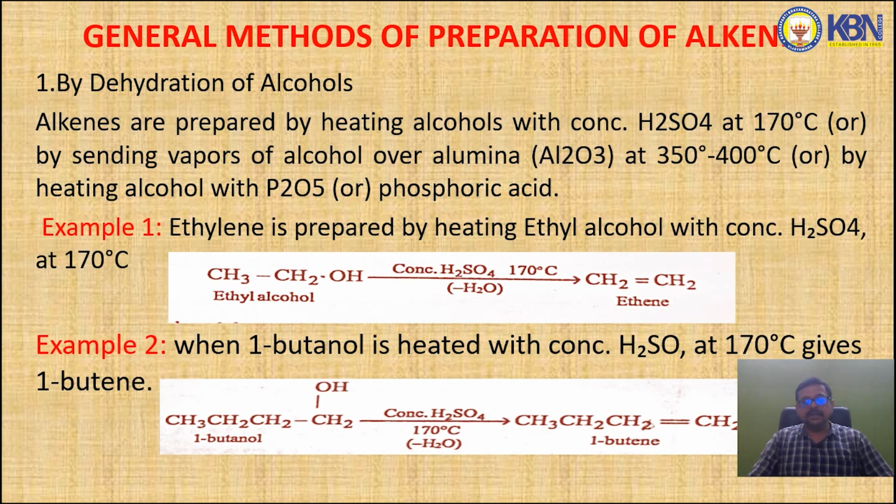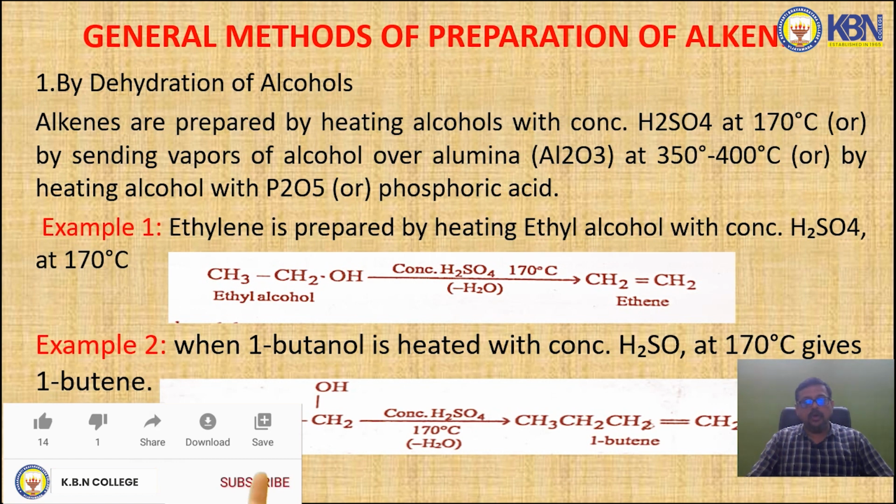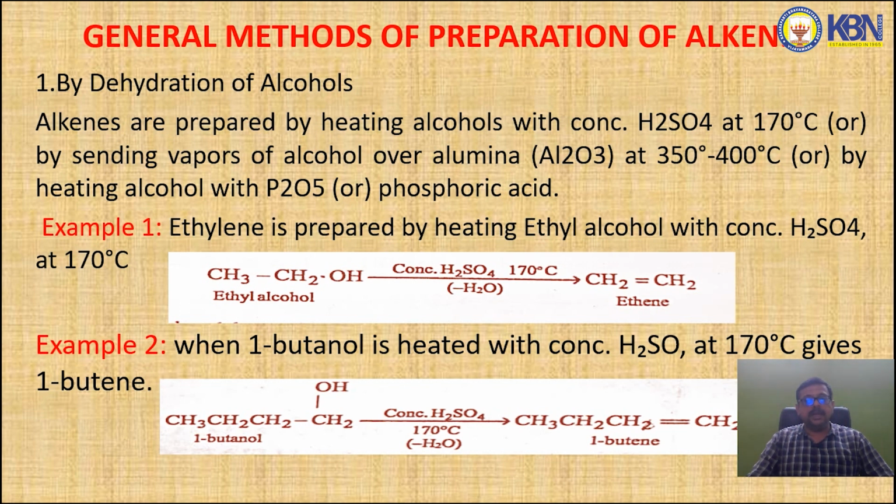Say, for example, ethylene is prepared by heating ethyl alcohol with concentrated sulfuric acid at 170 degrees centigrade. See this equation, ethyl alcohol, the formula CH3CH2OH. This ethyl alcohol is heated with concentrated H2SO4 at about 170 degrees centigrade. In this reaction, a water molecule is eliminated and ethene is the final product. The second example is when 1-butanol is heated with concentrated H2SO4 at 170 degrees centigrade, it gives 1-butene. So, by dehydration of alcohols, we can produce alkenes at industrial level.